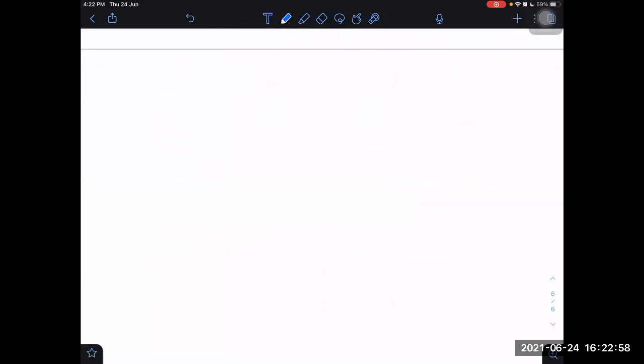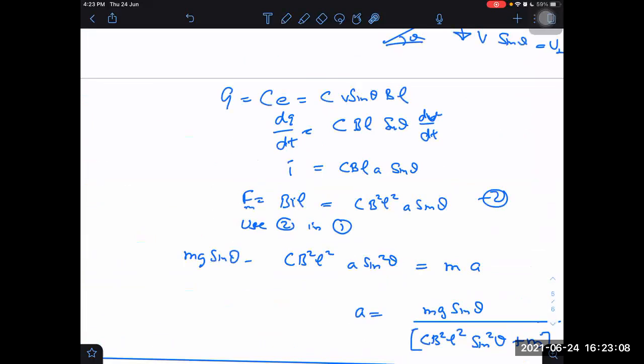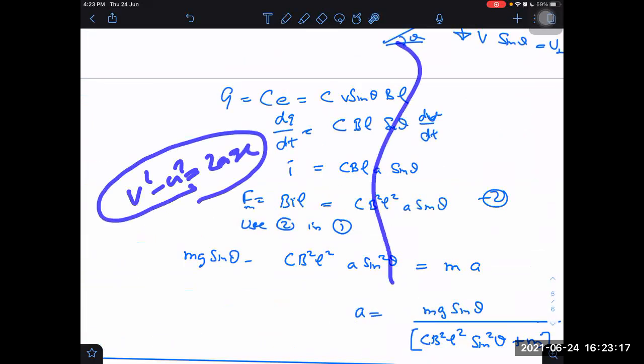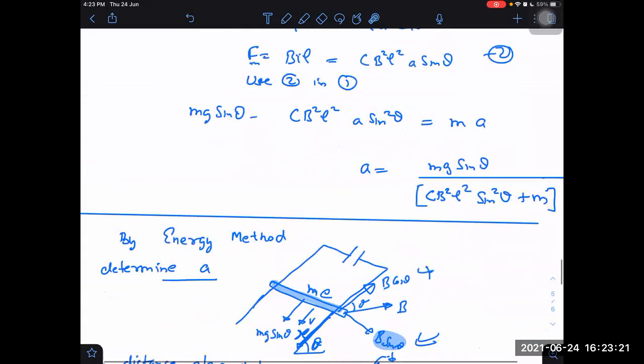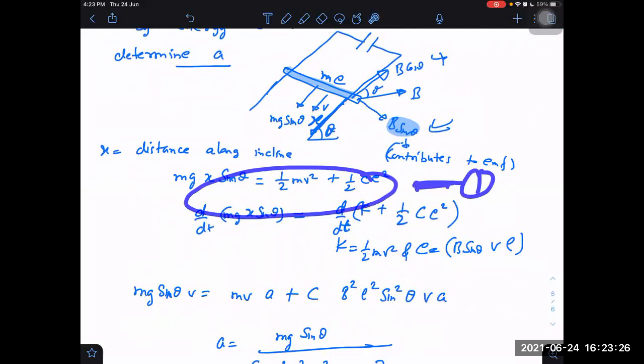The energy method is particularly useful if they are asking for speed. Why? Because for speed, imagine if someone uses the above method, what does he have to do? He has to go through the unnecessary pain of determining acceleration first. After determining acceleration, he will have to use the formula v square minus u square is equal to 2ax. So it is lengthy, first of all, up to acceleration, and after that we get velocity. On the other hand, if they are asking for speed and you use the energy method, it is a one step answer. We don't even have to find the derivative. Okay.